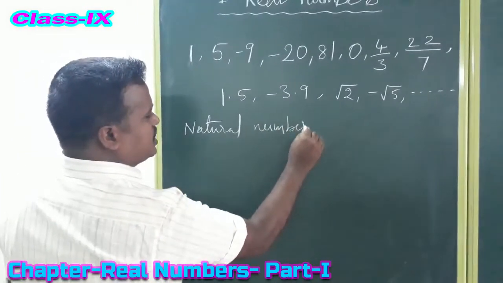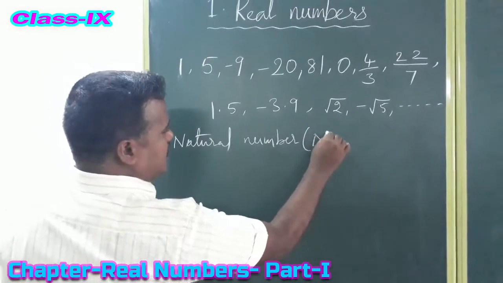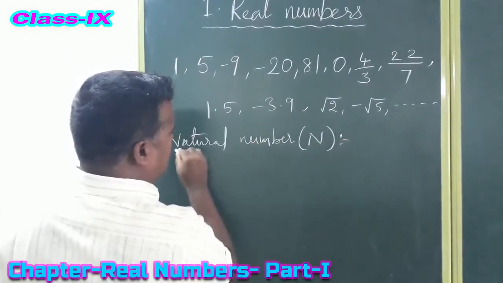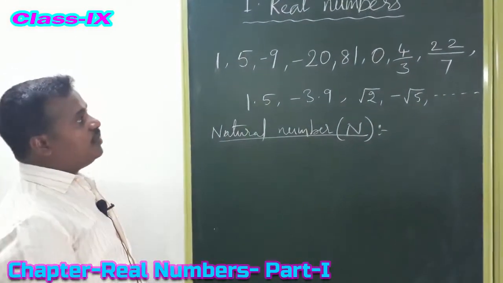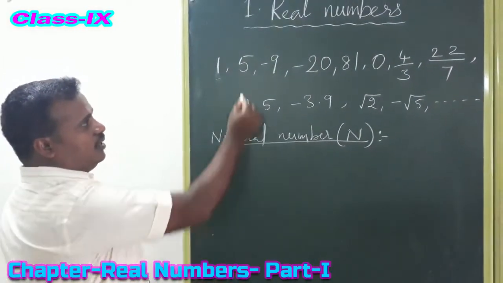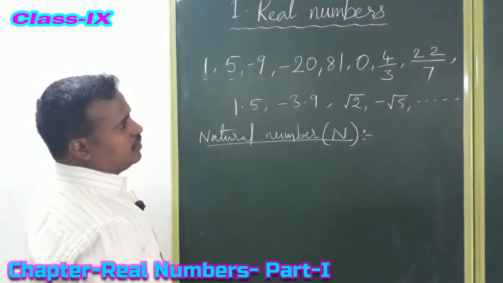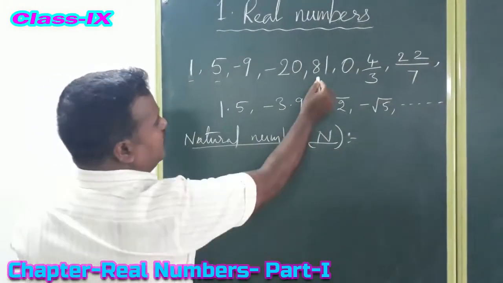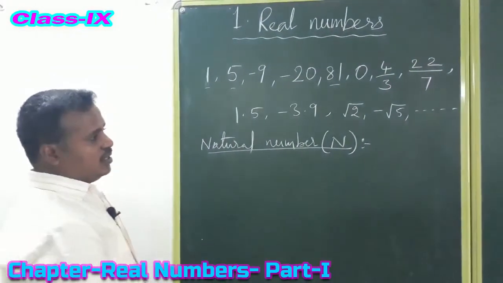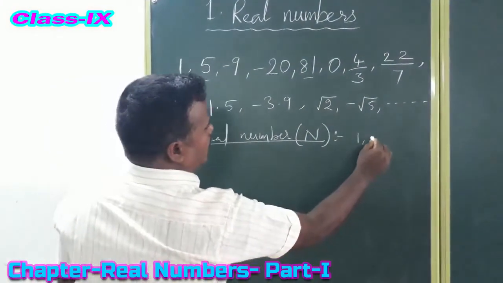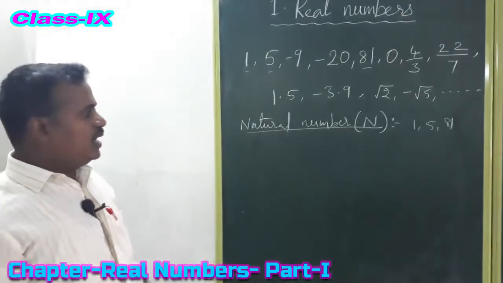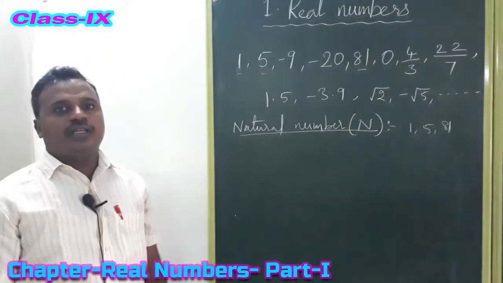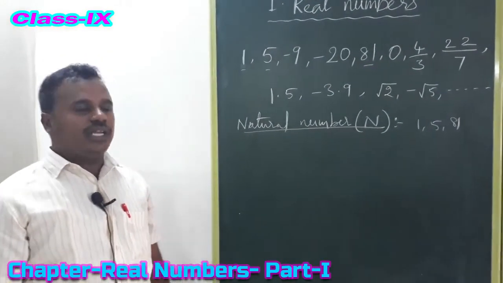What is the first number system? Natural numbers. Natural numbers are denoted by capital N. From these numbers, what are the natural numbers? 1 is a natural number, 5 is a natural number. Okay, is there any more? 81 is also a natural number. So 1, 5, 81, these are natural numbers. So what can we say about the natural numbers? The natural numbers are counting numbers.